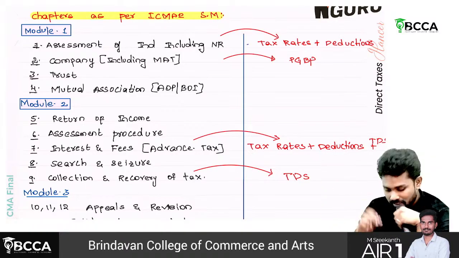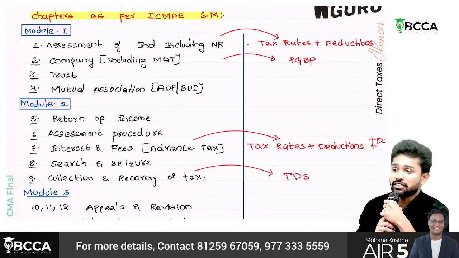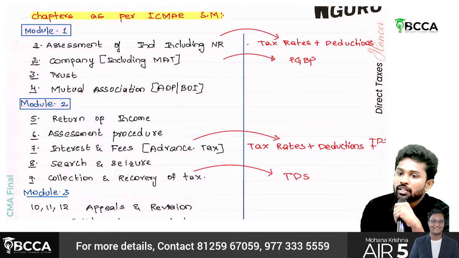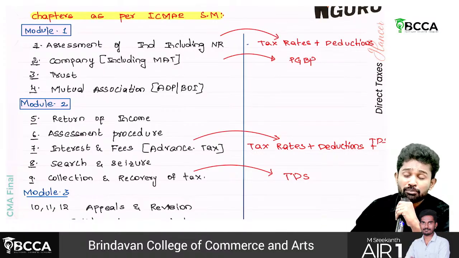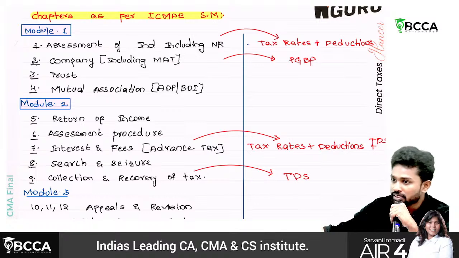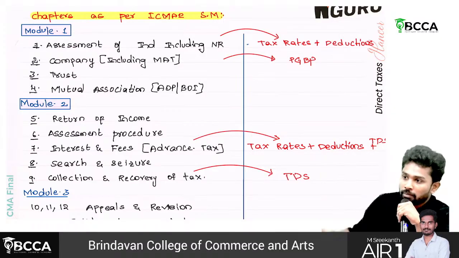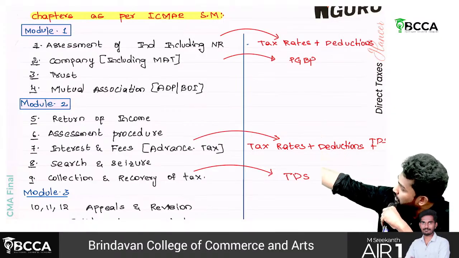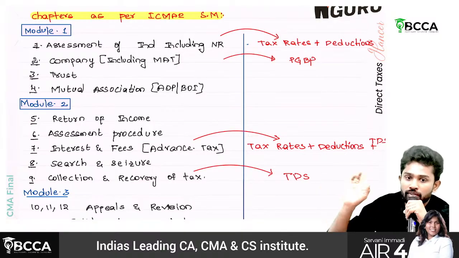Then trust, assessment of trust, and next mutual associations, I mean AOP and BOI. How a trust will be formed, and for a trust to get income exemptions, what conditions they need to fulfill, what procedures they need to follow, all this will be discussed there. So okay, 3 and 4 don't require much prior knowledge, whereas to understand the first chapter, we should know tax rates and deductions. For the second chapter, we should know PGBP.